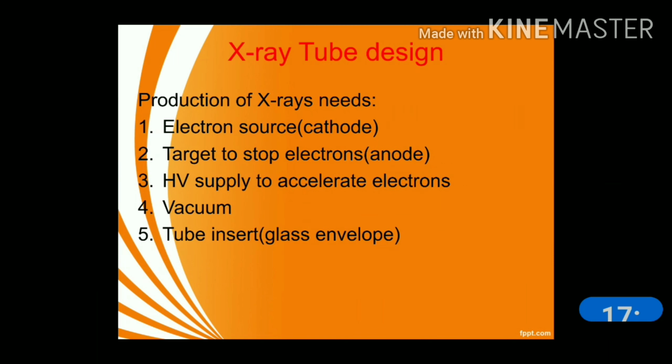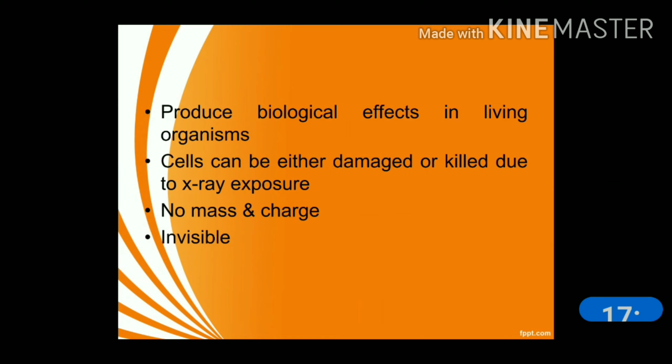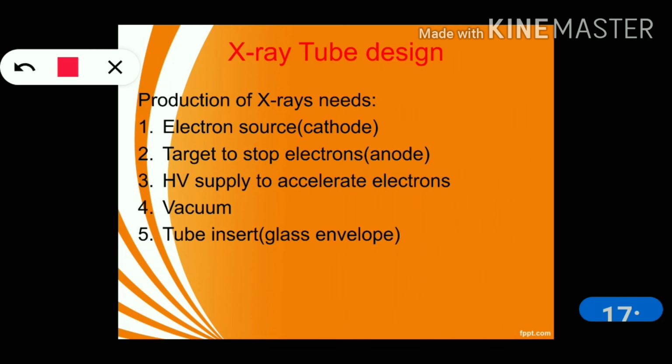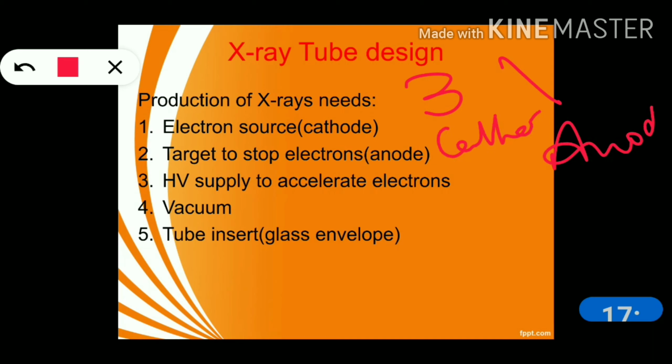So X-ray tube design. Production of X-ray needs an electron source, that is the cathode, from which electrons will arise, and a target to stop them. The electron source is this filament, and this is the target, that is called the anode, and this is called the cathode.